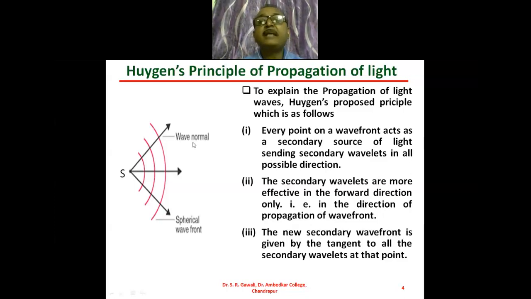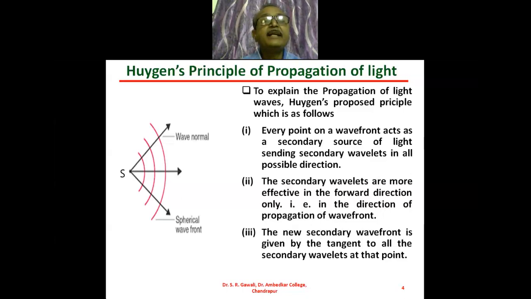Now here we will consider one spherical wavefront. Suppose we consider this last red color spherical wavefront. According to Huygens, every point on the wavefront will act as a secondary source of light, and these secondary sources will emit light waves in all possible directions.